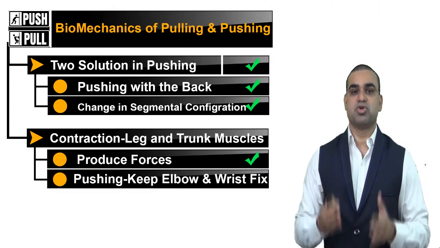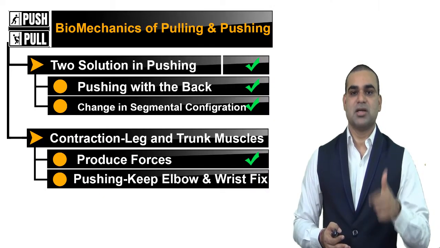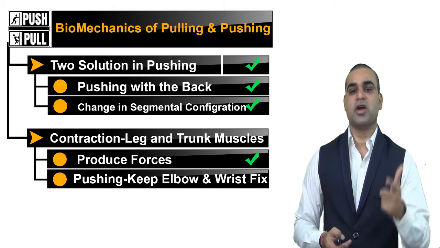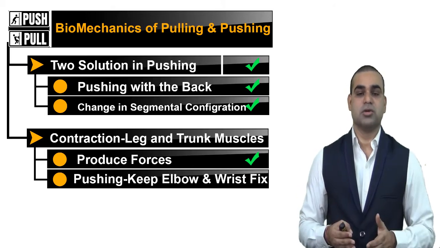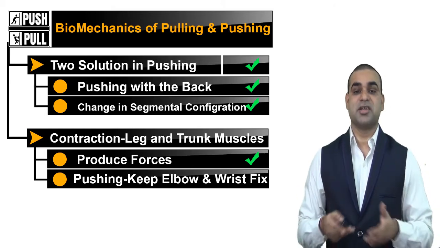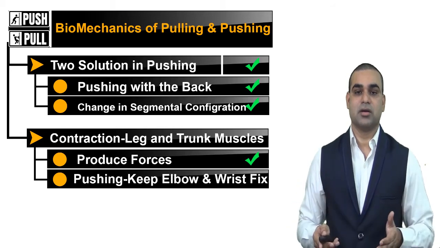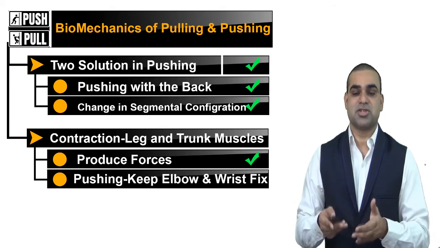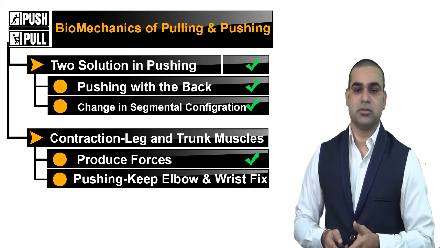There are two solutions for this in pushing. One, pushing with the back. Second, change in the segmental configuration. The first solution, pushing from the back. The force gets distributed over a large area. It reduces the pressure on single joints.